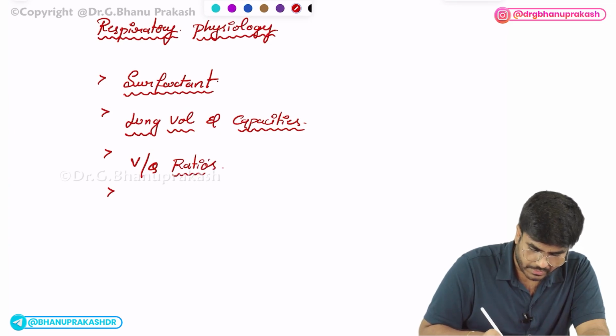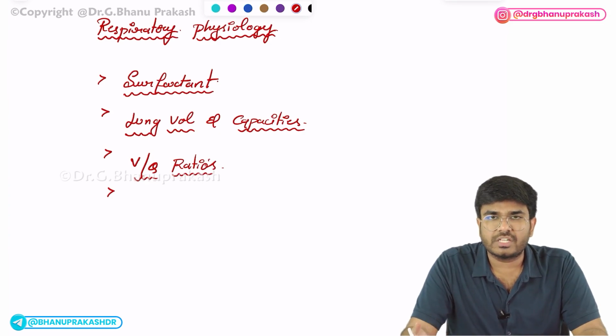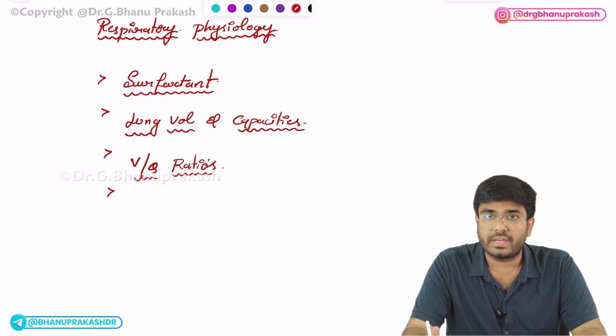V by Q ratio. What is the normal V by Q ratio? What is the normal ventilation? What is the normal perfusion? What is the normal ventilation by perfusion ratio? Okay, you know it's 0.8. In the apex of the lung, what is the normal ventilation perfusion ratio? In the base of the lung, what is its value?